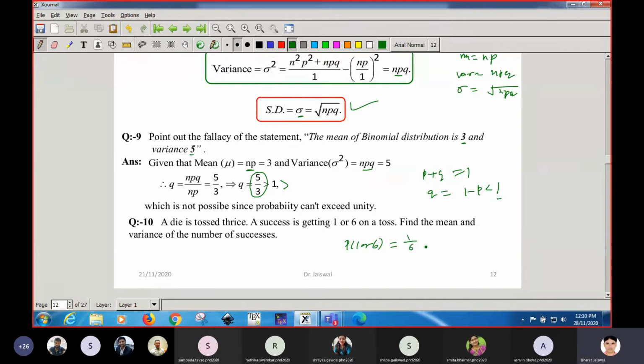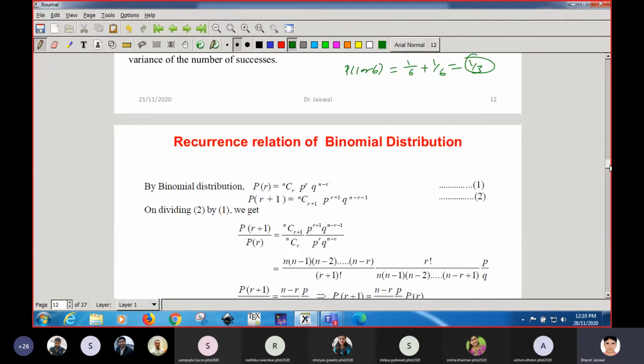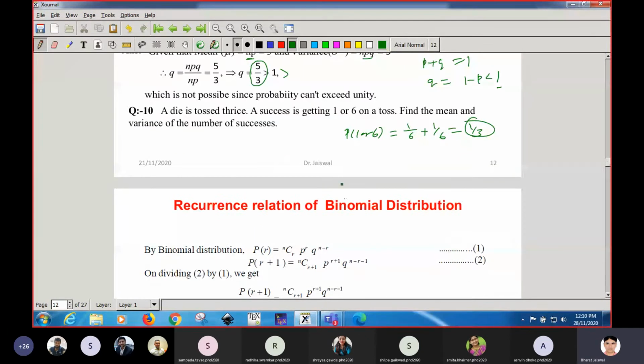Getting 1 is in our favor, and getting 6 is also in our favor. So the probability of getting 1 or 6 will be 1 by 3. Then you can find the mean and variance of the successes.